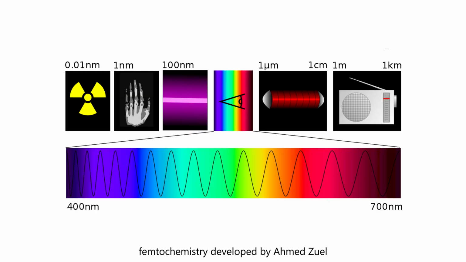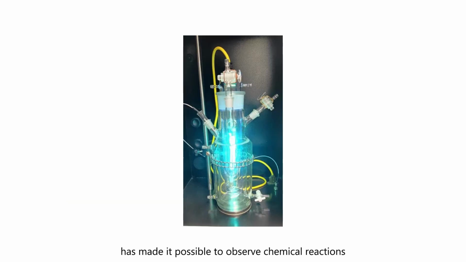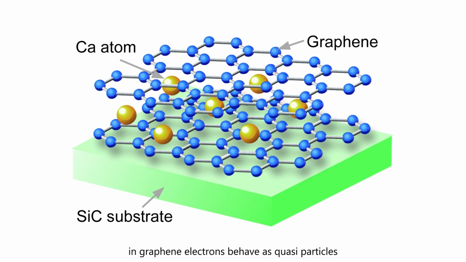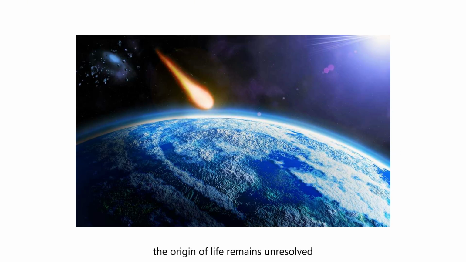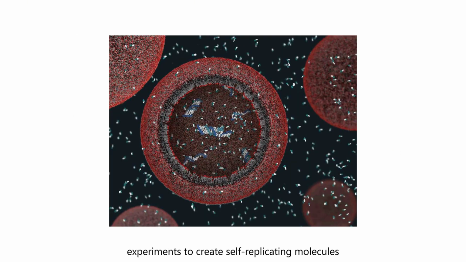Femtochemistry, developed by Ahmed Zewail, has made it possible to observe chemical reactions on the order of femtoseconds. In graphene, electrons behave as quasi-particles, described by the Dirac equation. Lipid rafts in cell membranes remain difficult to observe due to their small size and short lifetime. The origin of life remains unresolved. Experiments to create self-replicating molecules have not yet resulted in the emergence of a fully autonomous system.